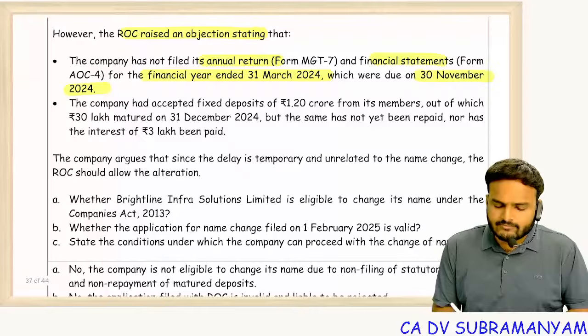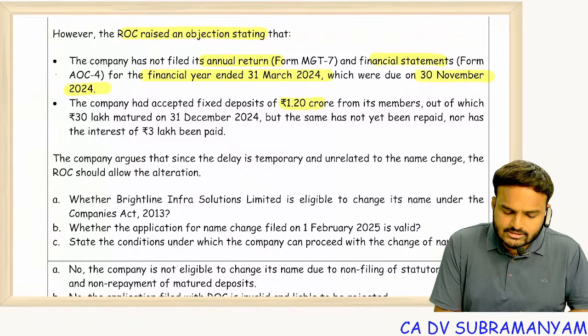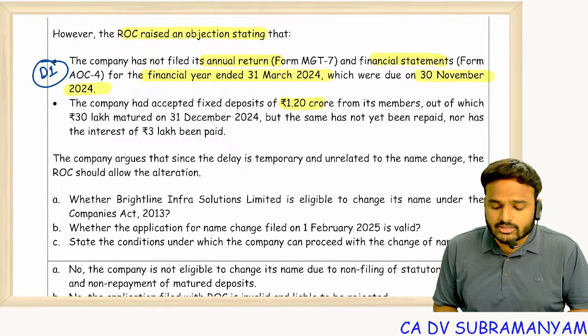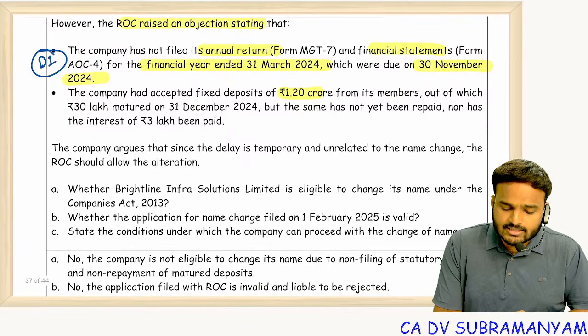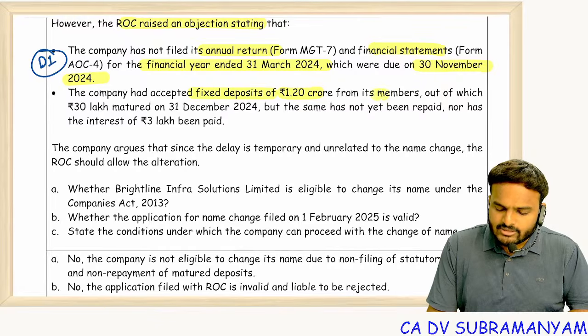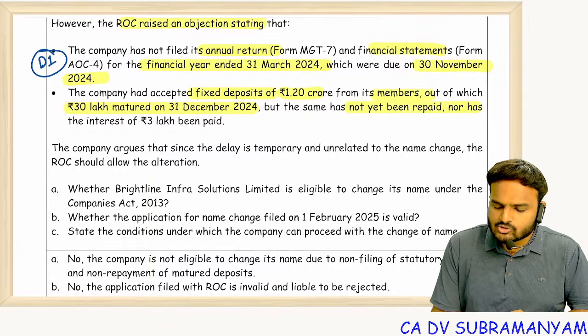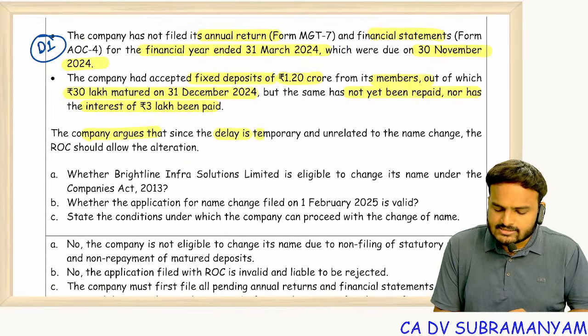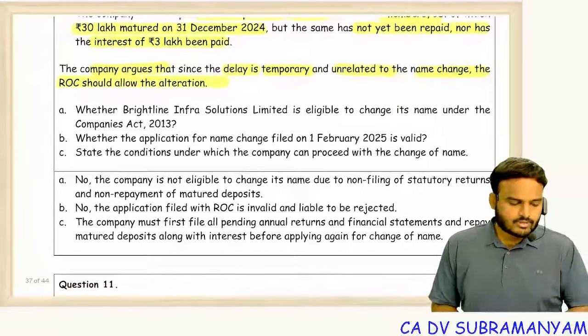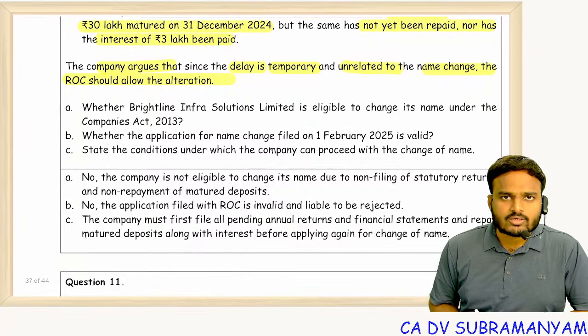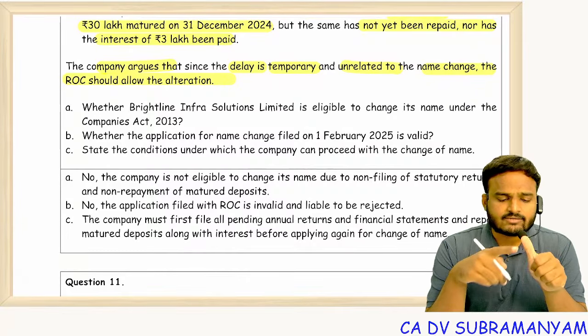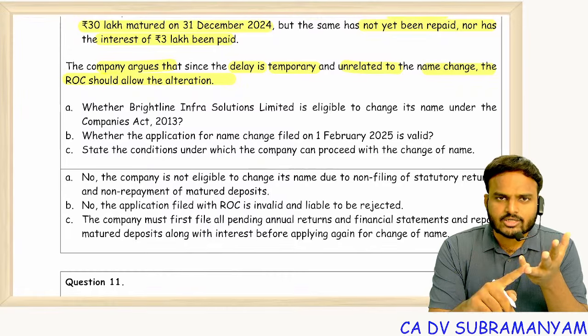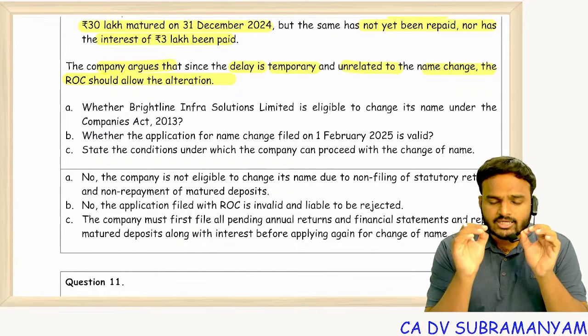The company had accepted fixed deposits of 1.2 crore. So here you can see default 1: non-filing of annual returns, non-filing of financial statements. And the company accepted fixed deposits from its members, out of which 30 lakhs matured on 31st December 24, but the same has not been repaid. Even interest was not paid. Now the company argues that since the delay is temporary and unrelated to the name change, ROC should allow the name alteration. So tell me, alteration of name, allowed or not allowed? Out of these 6 defaults, if any one default is there: financial statements, annual returns, deposits, interest on deposits, debentures, interest on debentures.